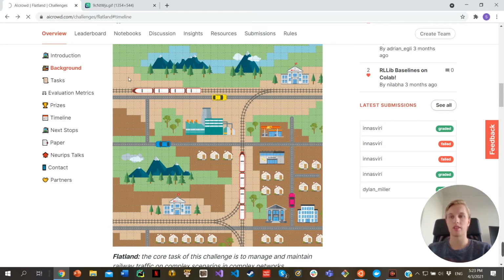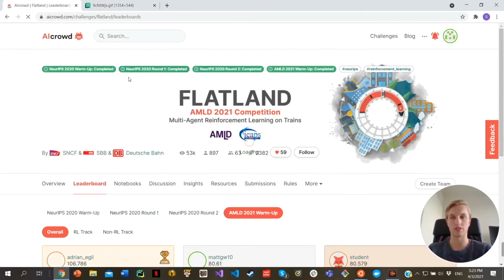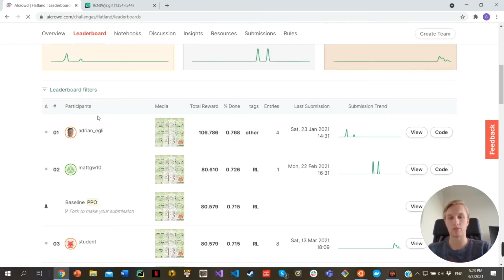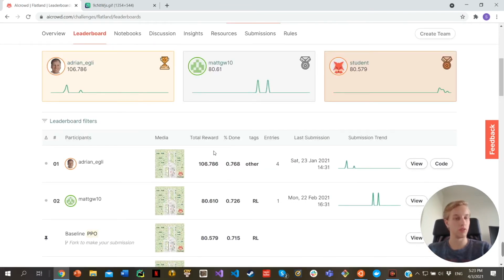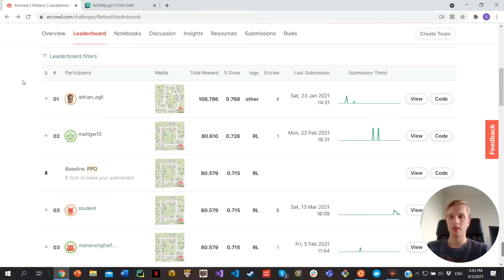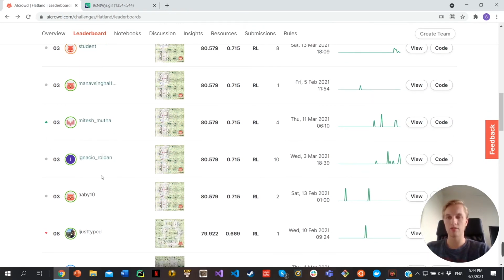The leaderboard consists of all competitors that have submitted their solutions. So you get a list of everyone that submitted with a total reward they got for all the trains that reach their target in the 8 hours that their solution is run. As you can see, there is a baseline available in the leaderboard. A baseline is a simple model provided by the organizers in almost any competition to help you get started. Usually it does not score well, but you submit it and then start improving it with your own solutions. As you can see, we are currently in the 3rd place of the competition. This is one of my teammates because we submitted the baseline, as a lot of other people did.